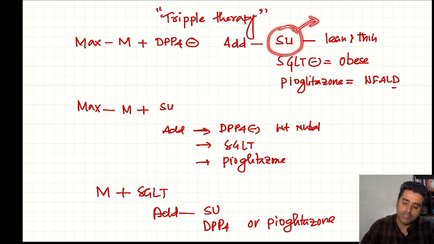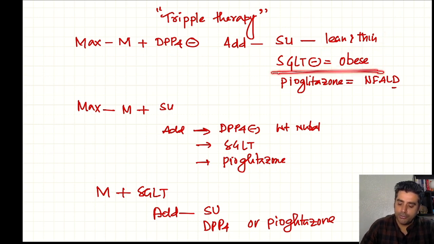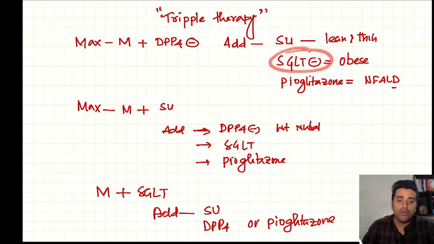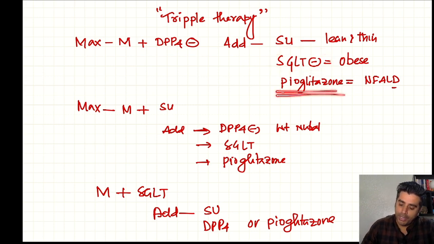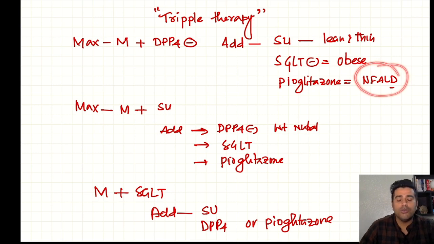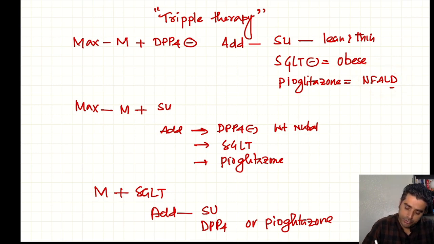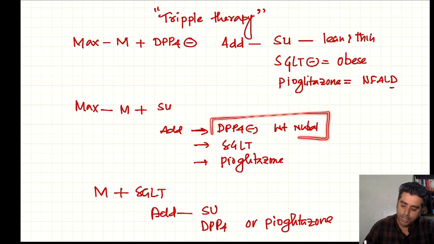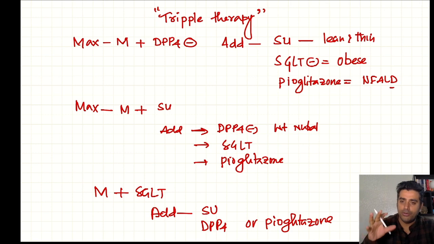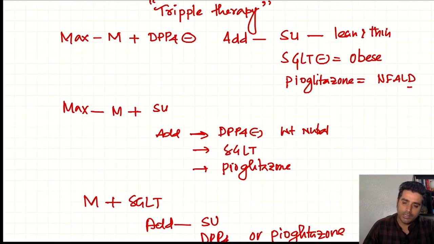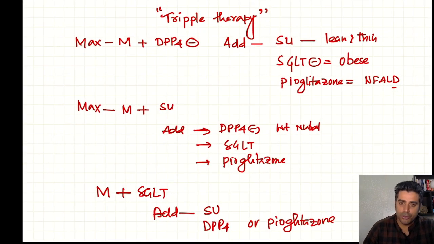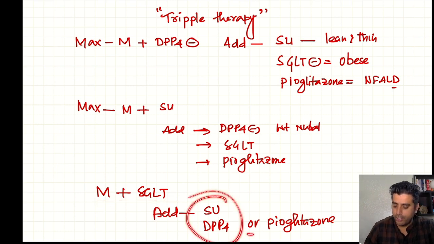Sulfonylurea causes hypoglycemia as well as weight gain, so in a lean and thin patient we can use it. In an obese patient we can use SGLT2 inhibitor because it will cause weight loss. Pioglitazone we can use in non-alcoholic fatty liver disease. Now if you already use sulfonylurea, either glimepiride or gliclazide, we have an option of DPP4. DPP4 does not have any role in weight control. It is weight neutral, so it will neither cause weight gain nor weight loss. And if you have already used SGLT2, then we have an option of sulfonylurea or pioglitazone.